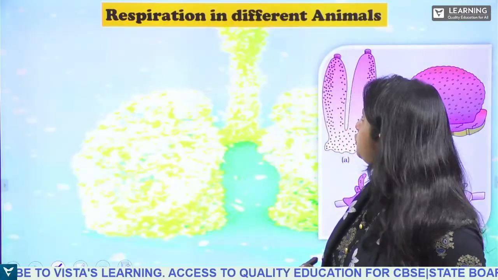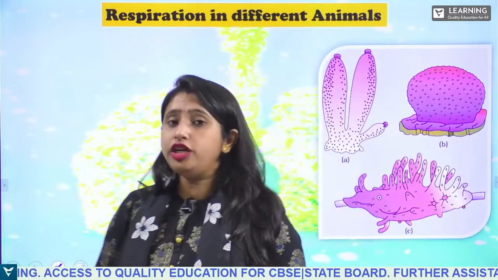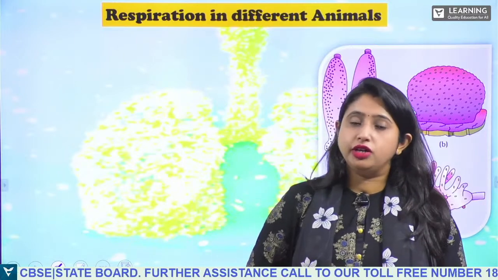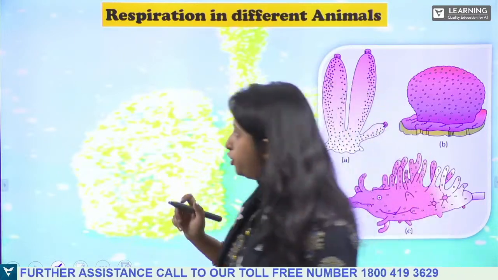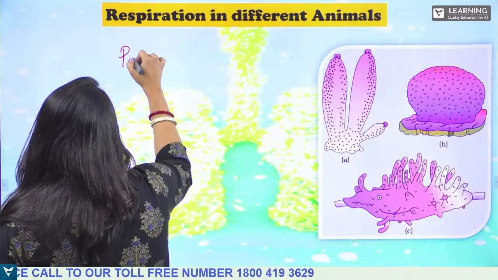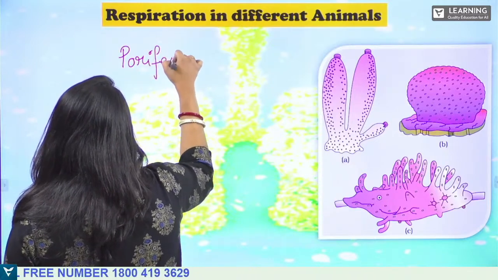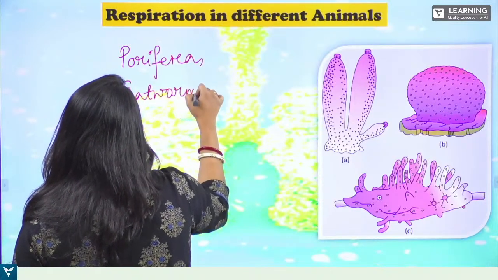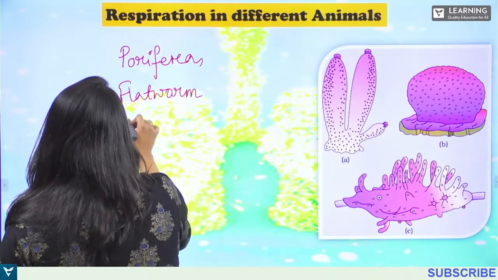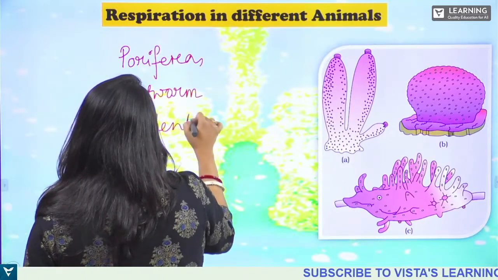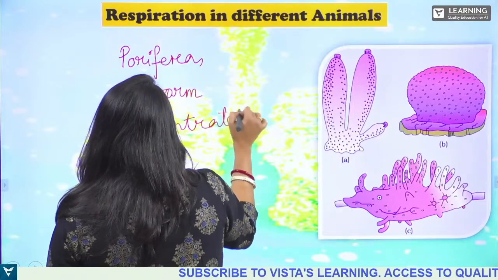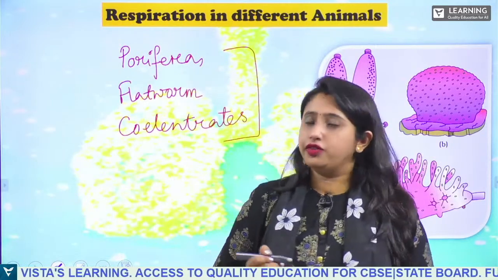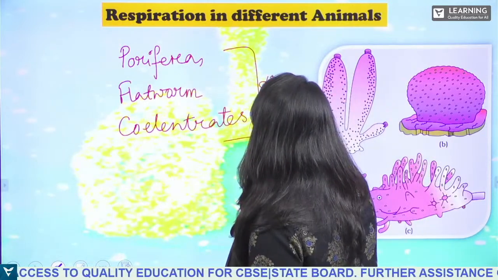Next, respiration in different animals. As I said, not only human beings respire, even the different animals also respire. In the case of the lower organisms like porifera, coelenterates, and flatworms, how do they respire? They respire by the process of diffusion.